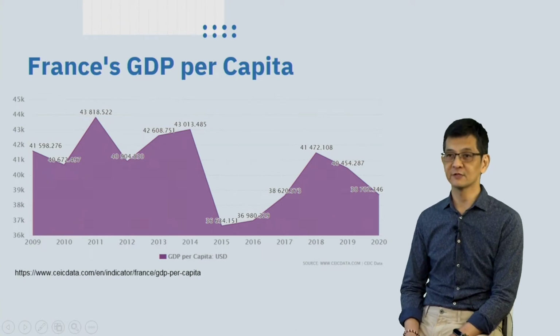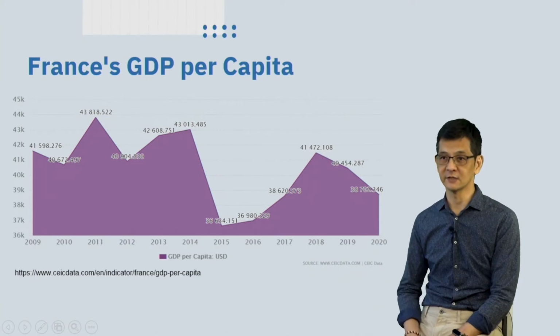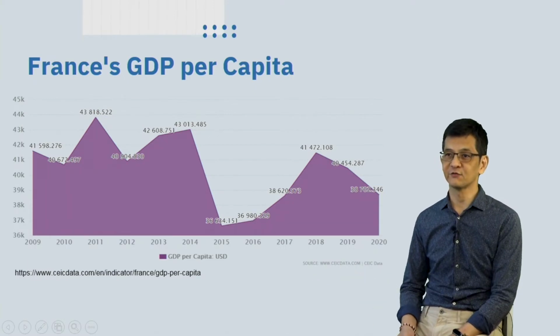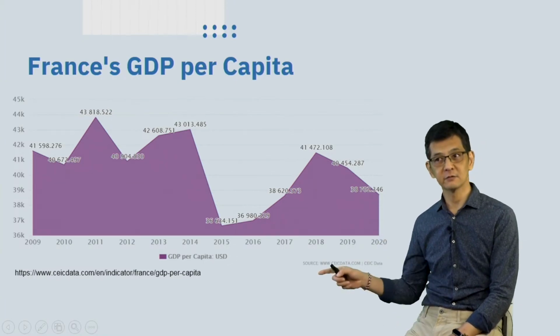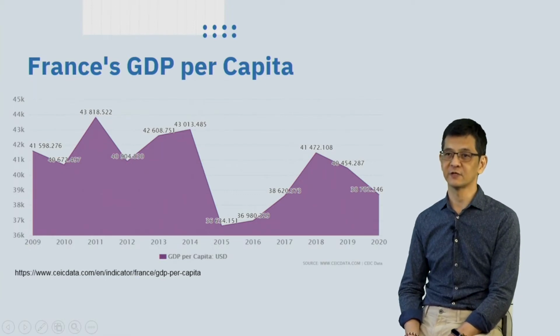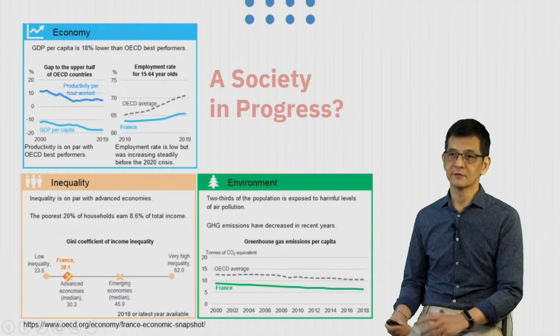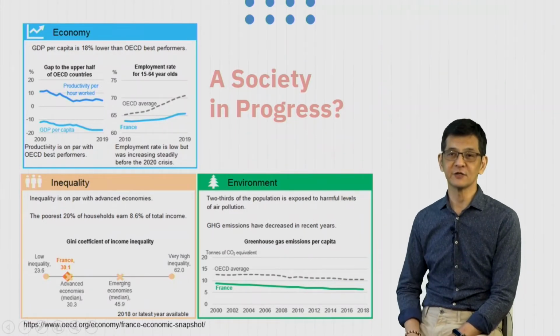But from 2014, this GDP per capita fell drastically in 2015, and this figure increased a little bit until 2018. But from 2018, the GDP per capita of France fell down again, which probably means that French families, French people, earn less salary for their daily life. Here I put several graphics, but from the graphic on the far left-hand side, you can see that the GDP per capita in France is decreasing.